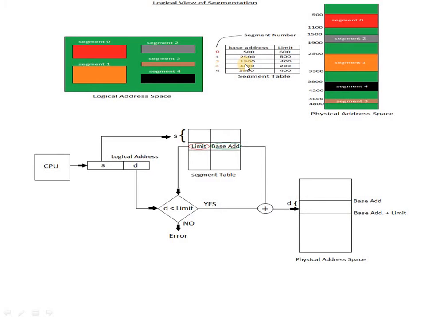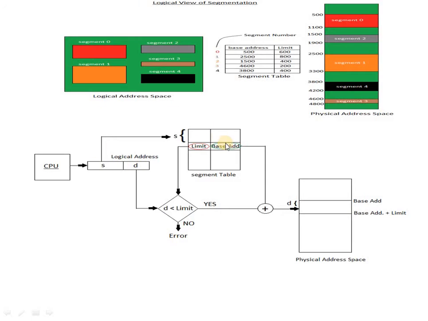The segment table maps a two-dimensional logical address into a one-dimensional physical address. Here, the logical address is a two-dimensional logical address, S and D. It is a segment number and its offset.